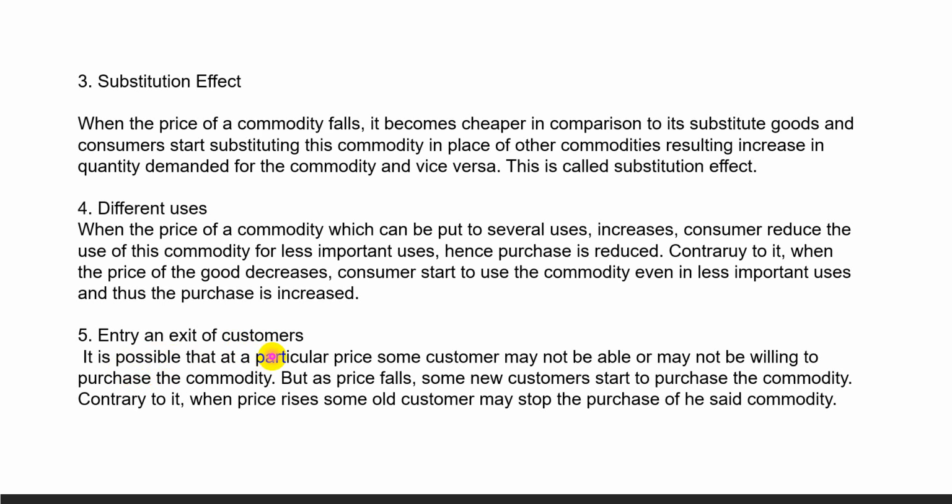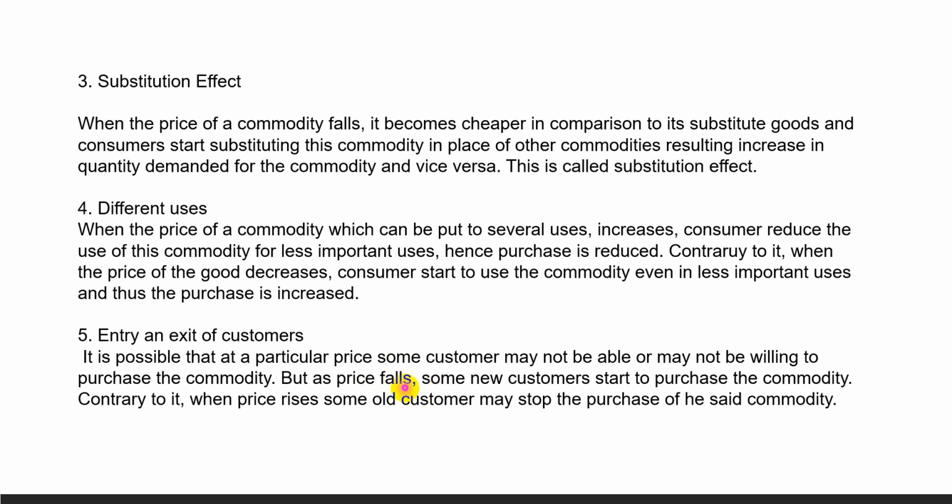So entry of consumers happens when the price decreases, and as the price decreases, new customers enter, resulting in increase in quantity demanded. And when the price of a commodity rises, then what happens? Some existing customers quit the market because they are unable to afford that high price, resulting in decreasing quantity demanded.